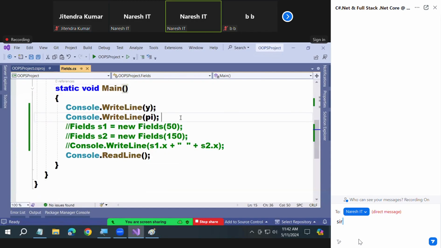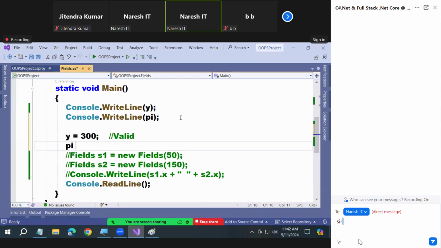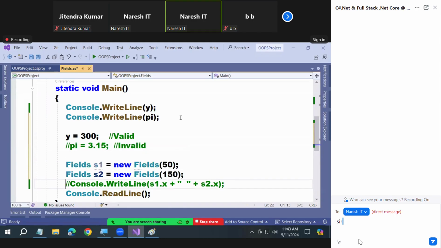What is the difference? The difference is tomorrow I'll say y = 300 is valid, but if I say pi = 3.15 it is invalid. See there, error. Showing you error. Let me put this in a comment, otherwise I'll get error. So clearly notice the only difference between static and constant is static can be modified and constant cannot be modified. Other than that, static and constant are same.